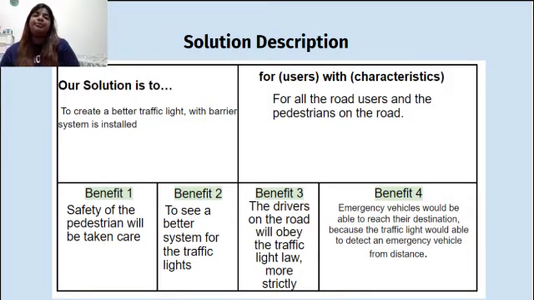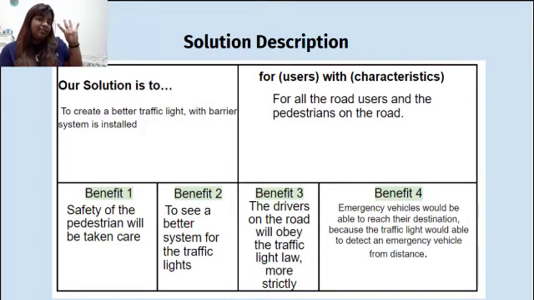Moving on, it will be the solution description of our prototype. Well, our solution is to create a better traffic light system with barriers installed, and it's especially for all road users and the pedestrians on the road.